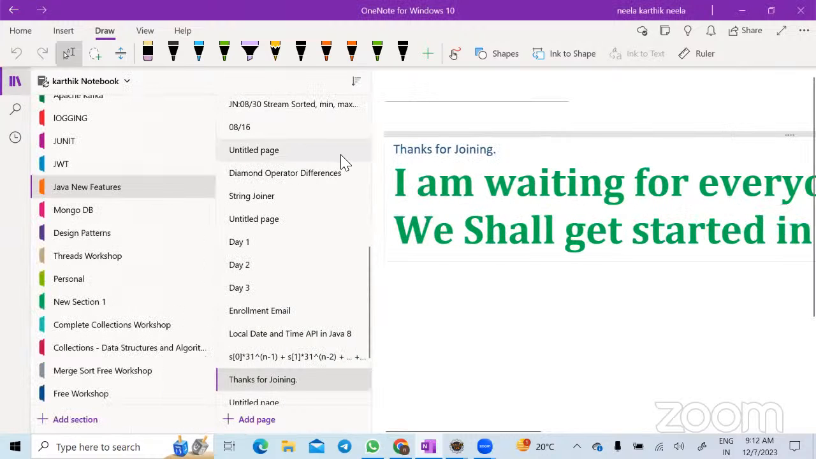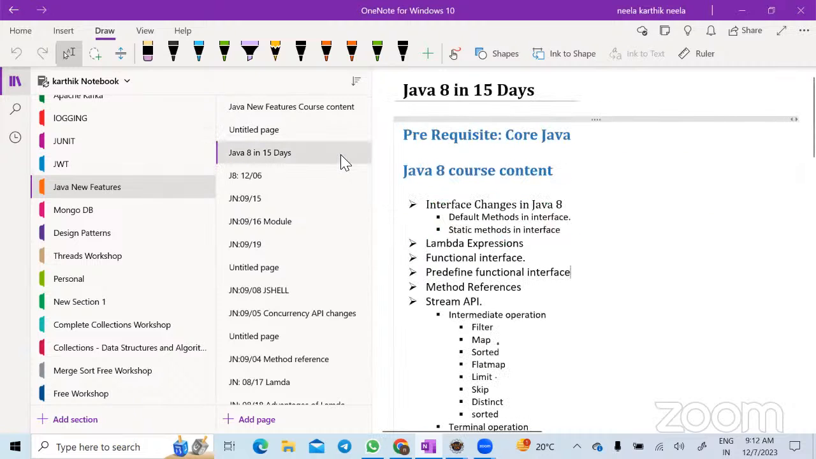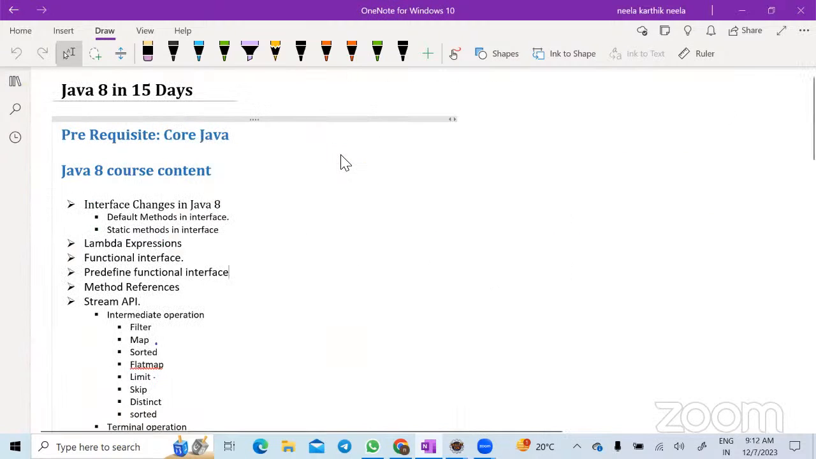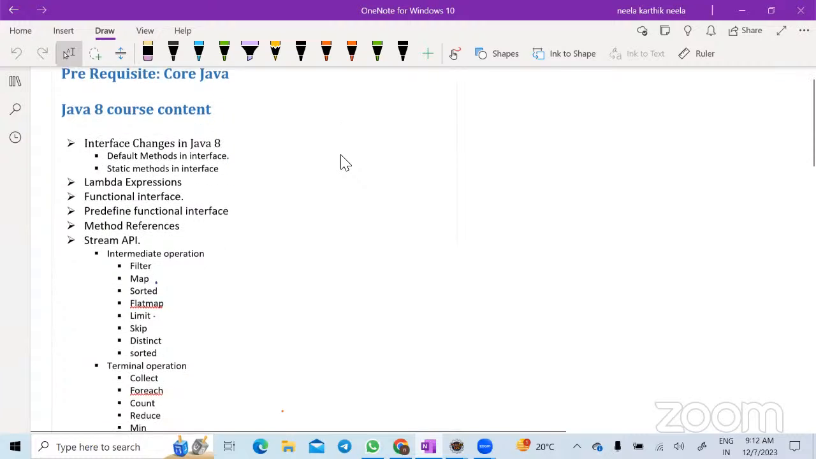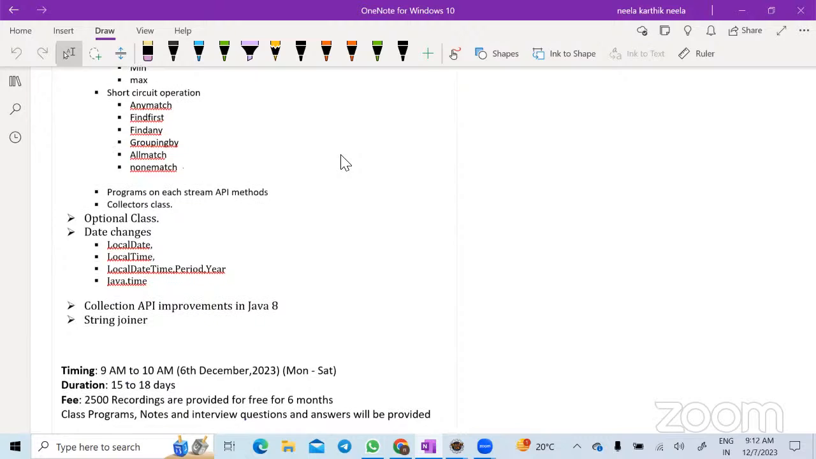So, yesterday we have gone through the course content. The prerequisite for this course is to have the core Java. You may not be master in core Java, but some knowledge of core Java is needed. And then we are going to look at all the Java 8 features like interface changes, Lambda expression, function interface, predefined function interfaces, method reference, stream API, optional class, collection API improvement, string joiner.